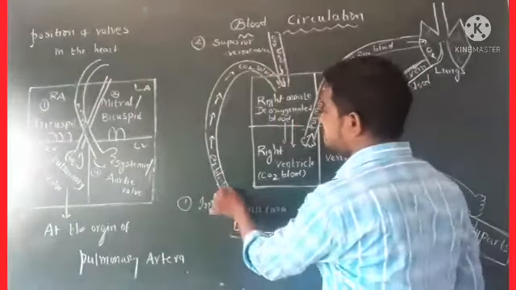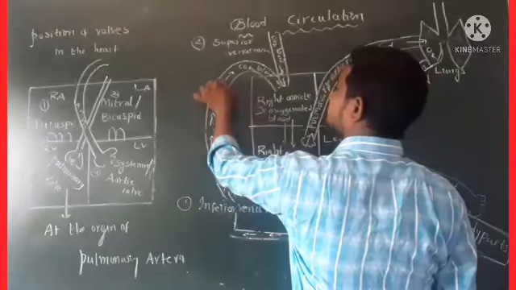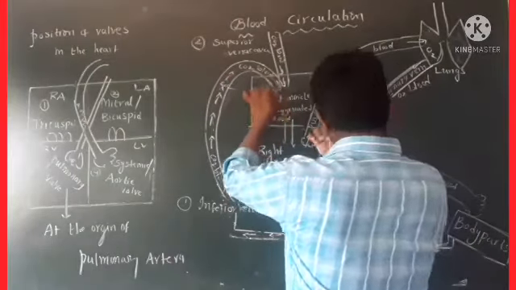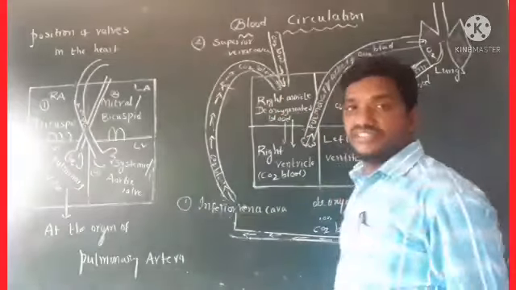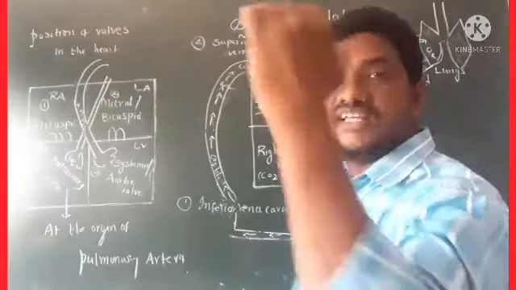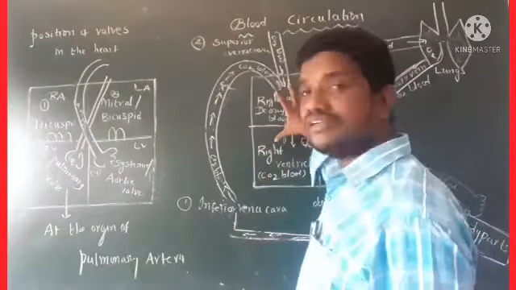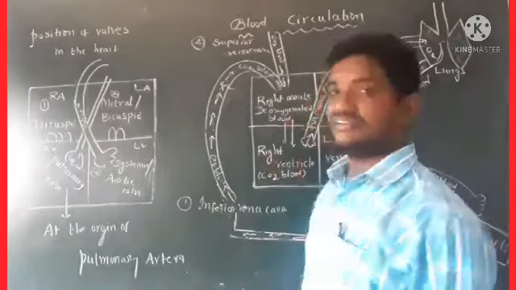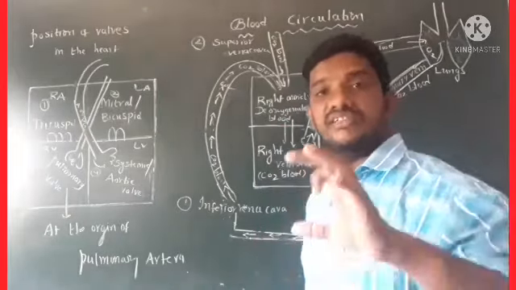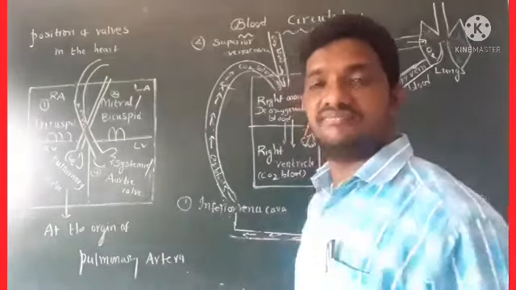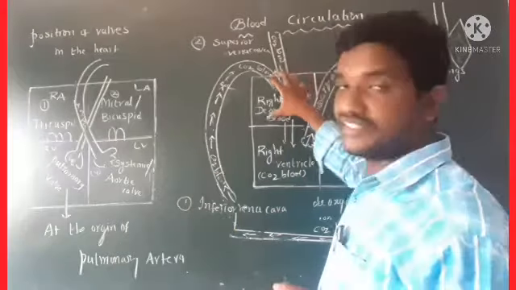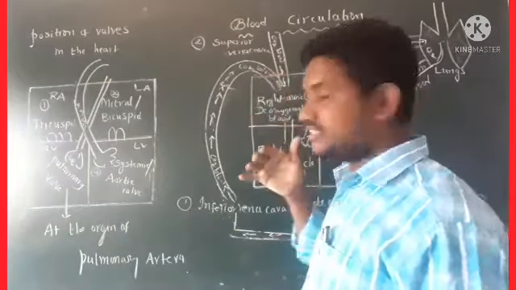This CO2 blood finally reaches the heart, one of the chambers, the upper chamber called the right auricle. Here CO2 blood is present.